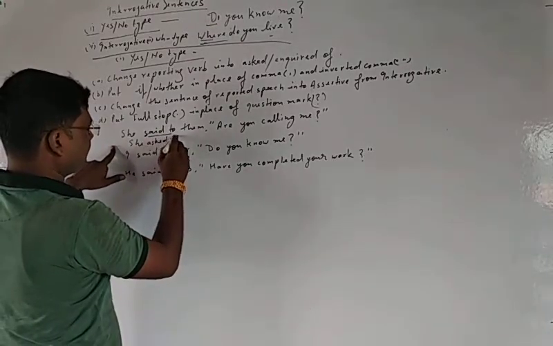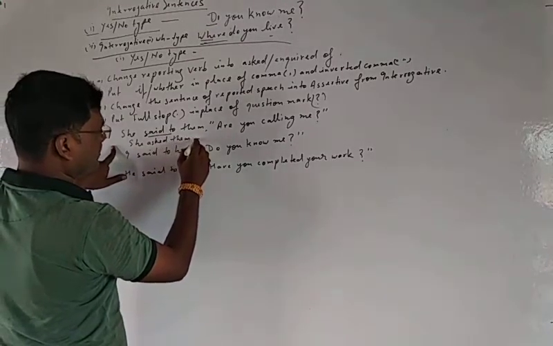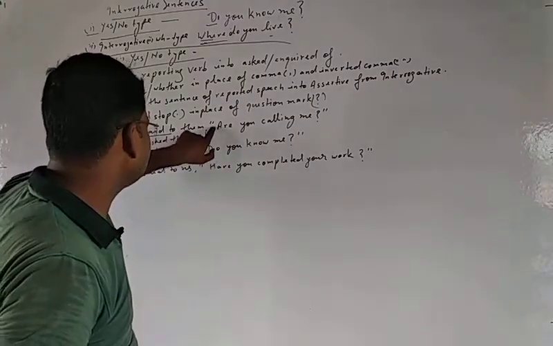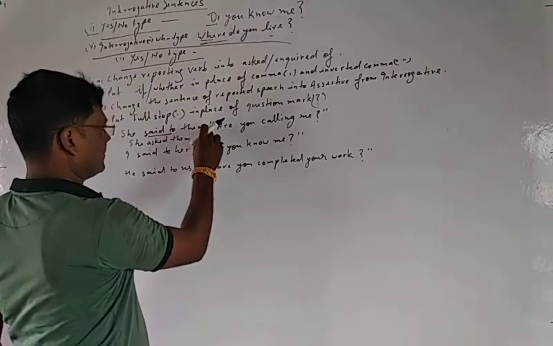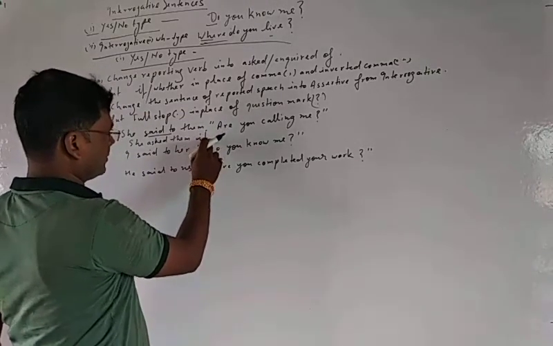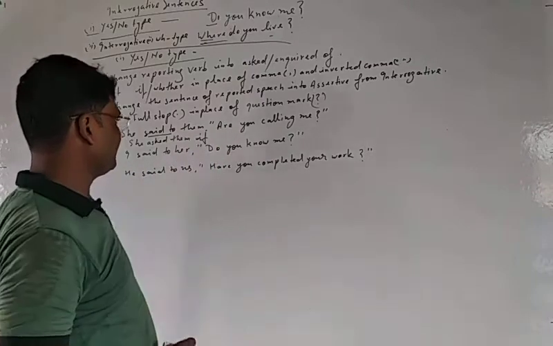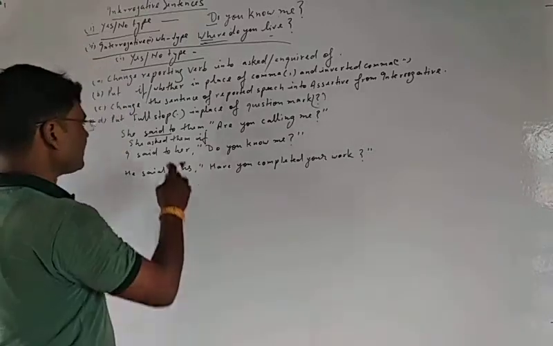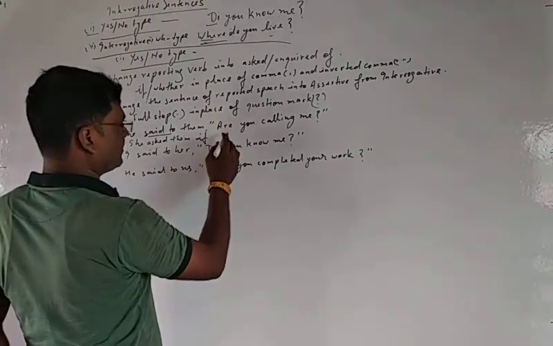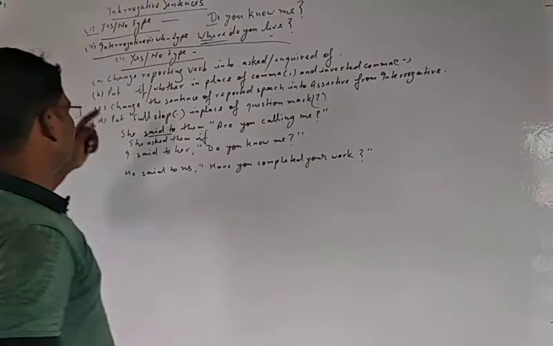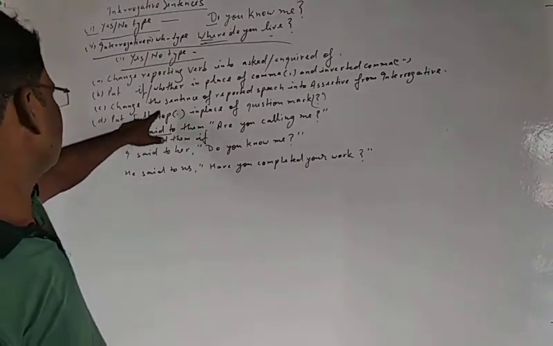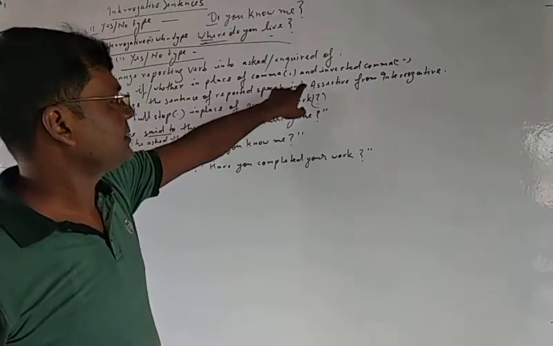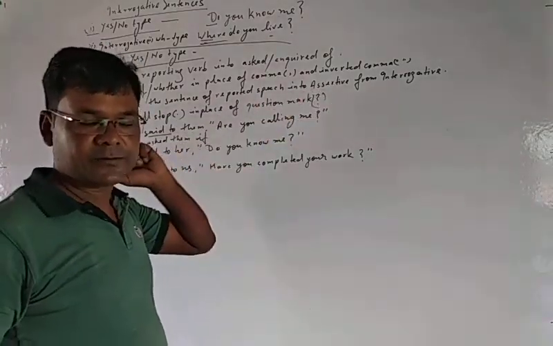She asked them if. Mention here the comma and inverted comma. This is the place where if or whether should be put in place of the comma and inverted comma. That means the comma and inverted comma will be removed. She asked them if. Now, the most important thing is this: change the sentence of reported speech into assertive from interrogative.